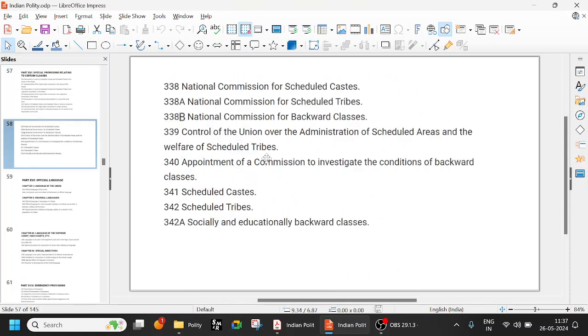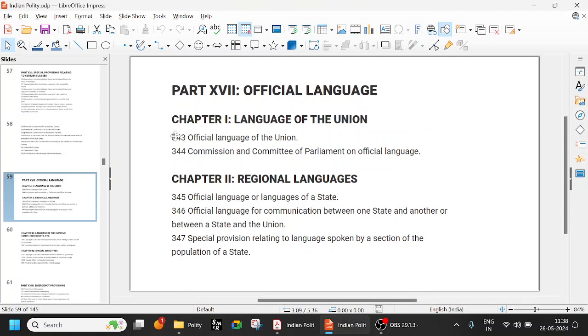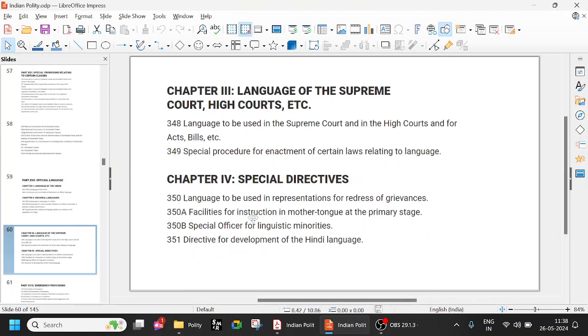Next, if you want to go to languages, 341 is scheduled caste, 342 is scheduled tribes. So starting from 343, it is the language. 343 is the official language of the Union, Part 17. 344 is Commission and Committee of Parliament on Official Languages. 345 is official language of state. 346 is official language for communication between states, etc. So remember that 343 and all these subsequent ones are regarding languages.